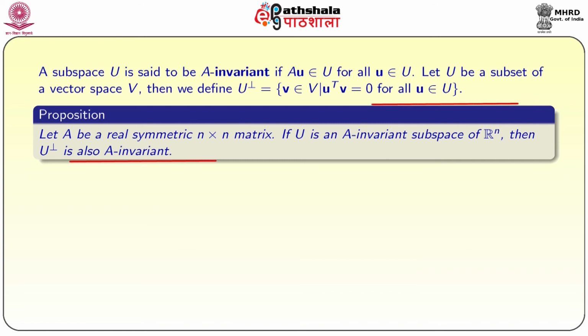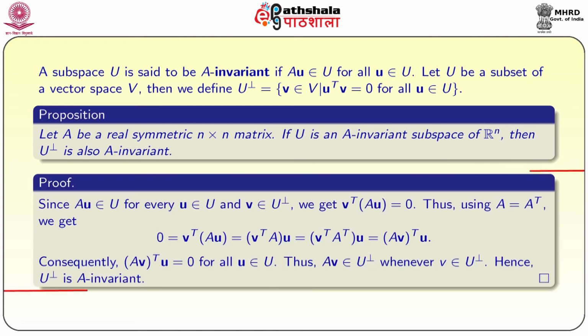So, one of the results is that if A is a real symmetric n by n matrix, and U is an A-invariant subspace of R^n, then U perp is also A-invariant. Since Au belongs to U for every u belongs to U, and v belongs to U perp, we will get v transpose into Au equal to 0.